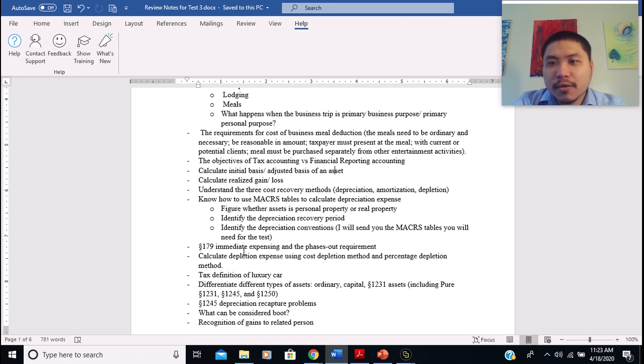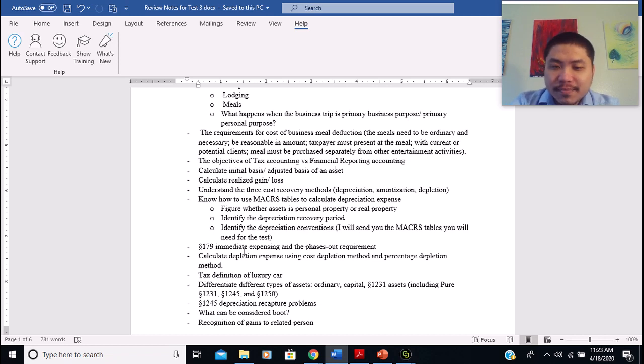I'm going to tell you in the test which property is 5 years and which is 7 years, so you don't have to memorize that. After you identify the recovery period, you have to identify the depreciation convention: the half-year convention, the mid-quarter convention, the mid-month convention.